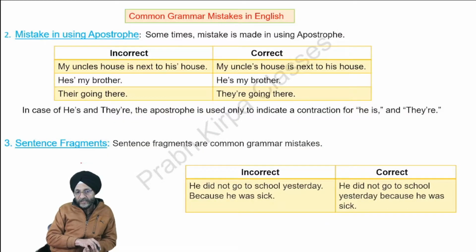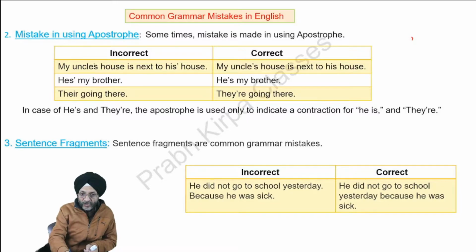Now we come to the next. Sometimes we make mistakes in the use of apostrophe. Apostrophe is what? This is the apostrophe. My uncle's house is next to his house. Here we want to convey the house of our uncle, so apostrophe is to be used. Uncle apostrophe s is next to his house. Here we are not to use apostrophe.